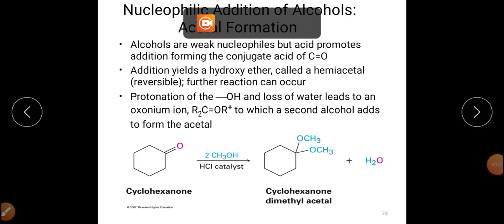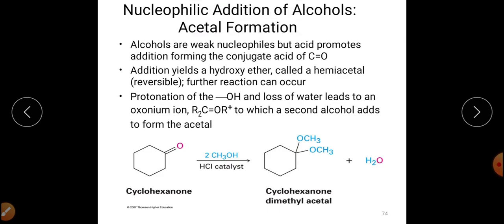Students, today we will discuss some more chemical reactions of aldehydes and ketones. The first reaction about aldehydes and ketones, as we were talking about, is nucleophilic addition. So the next reaction in this nucleophilic addition category is the addition of alcohol to aldehydes and ketones.